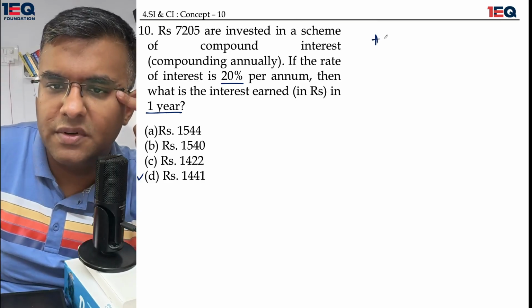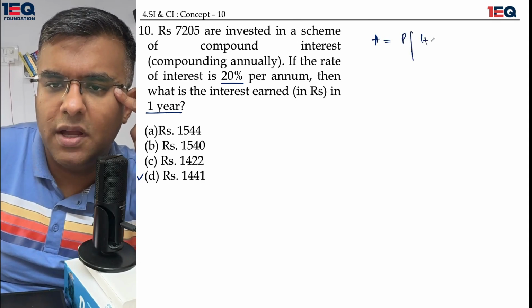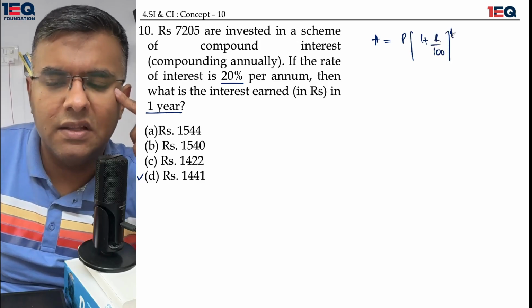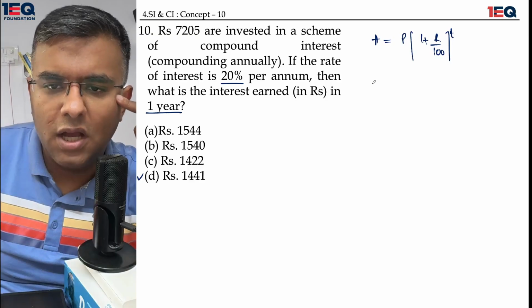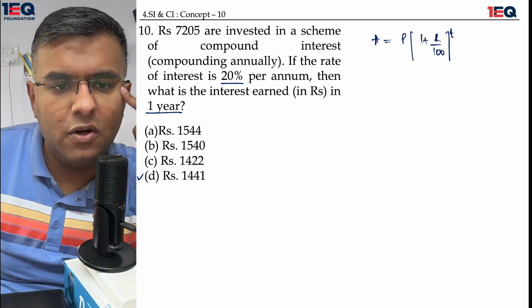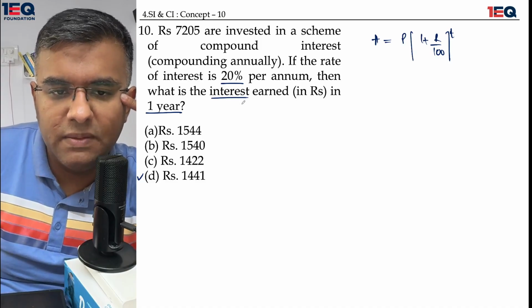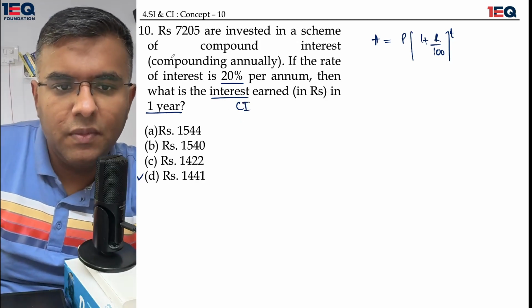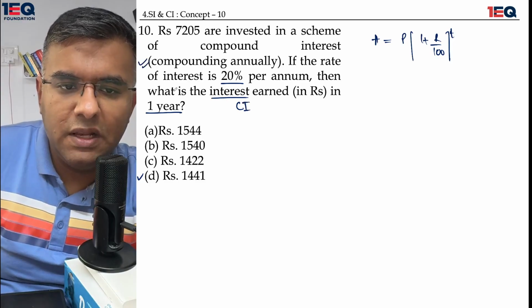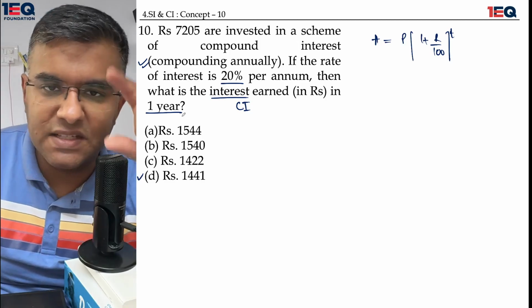I'll use the compound interest formula. The compound interest formula says that A is equal to P multiplied by (1 + R/100) whole raised to the power T, T being the time, R being the interest rate, P being the principal, and A being the amount. What do I need to find out? If the rate of interest is this, then what is the interest earned? So I basically need to find out the compound interest. There is a small twist over here. I am compounding the interest annually, and the time period that has been asked in the question is only 1 year.